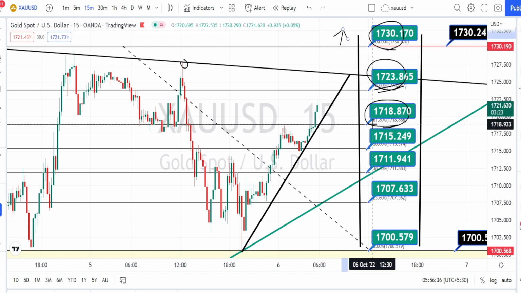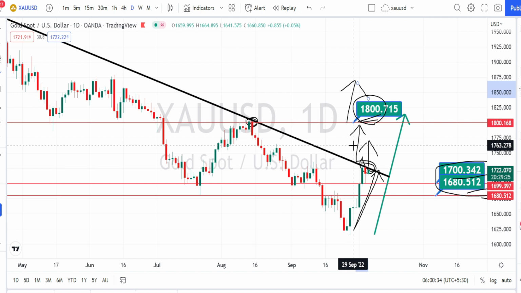And if the price action breaks this support level of 1718, next level of support is going to be around 1715, 1711, 1707 and 1700. That's all the analysis for today.